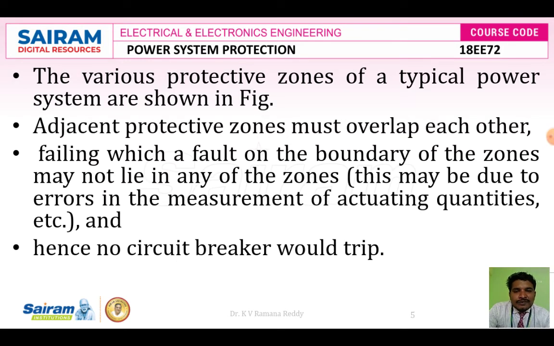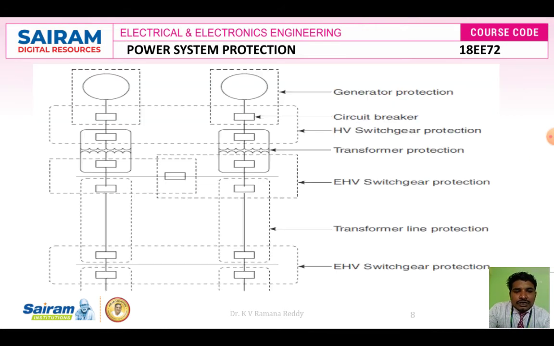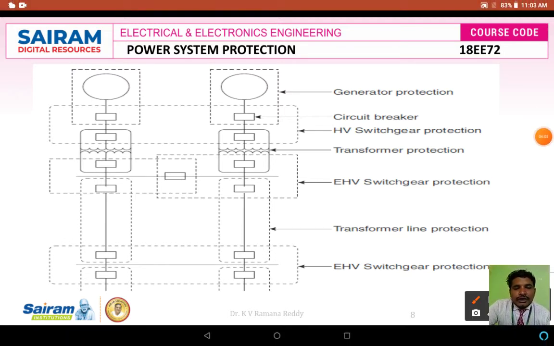Therefore, the various protective zones of a typical power system are shown in this figure. If you see this figure, the entire power system has been divided into various zones. Let us see each zone, and how we give a group of protection for a group of equipment or devices in a particular zone.